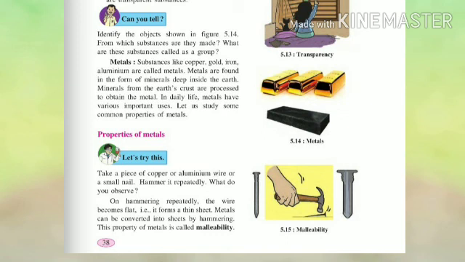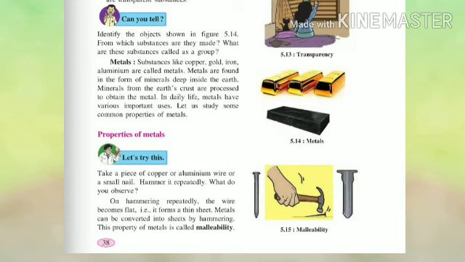Now students, can you identify the objects shown in the adjacent picture? From which substances are they made? What are these substances called as a group? Students, observe the picture carefully. These articles are made up of metals such as gold, silver and iron. The group of these substances is known as metals.